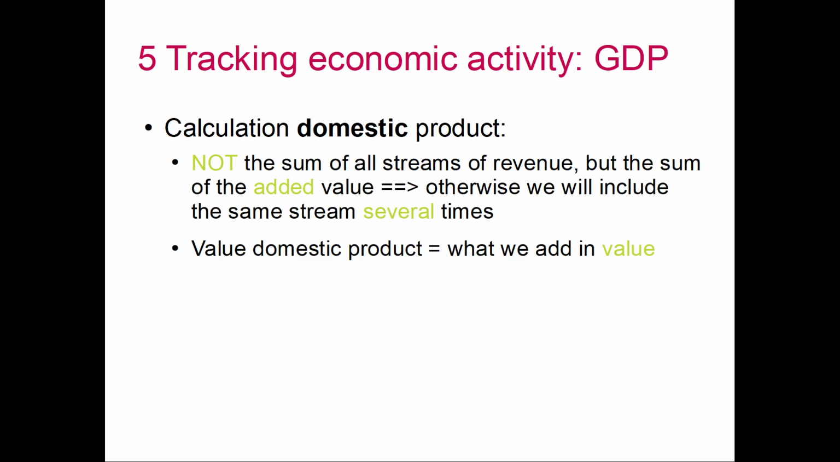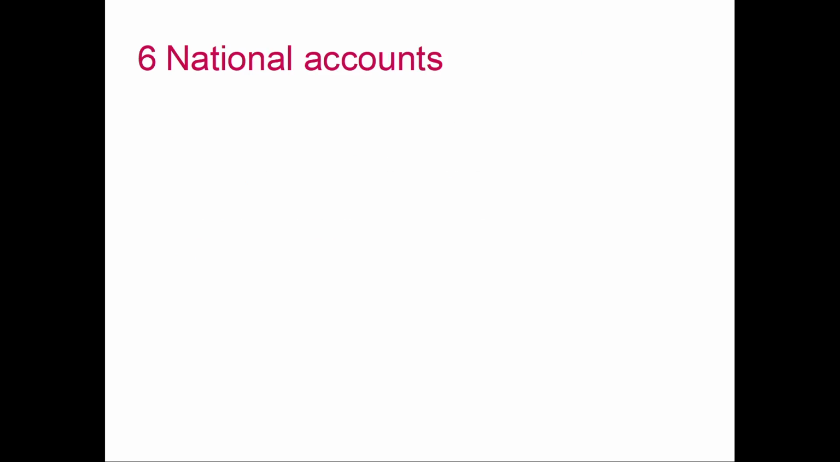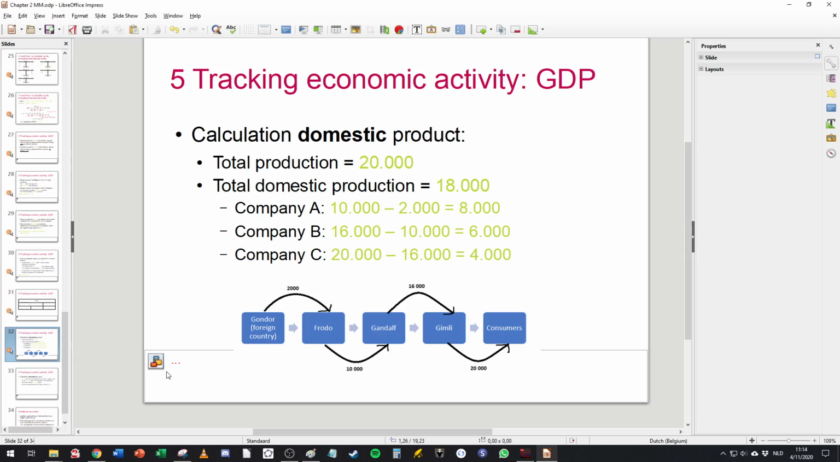Okay, so the value of the domestic product is what we add in value, what Frodo, Gandalf, and Gimli added in value to the product because of their work. That's it. It's a very short video, I realize that. I should have linked it with the previous one, but hey, this should make you happy. A video under 5 minutes, so you're welcome.